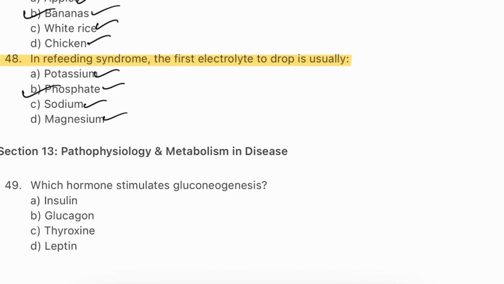This causes rapid hypophosphatemia, leading to cardiac and neurological complications. Thiamine and potassium also shift intracellularly. Hence, slow introduction of calories with close monitoring is essential.